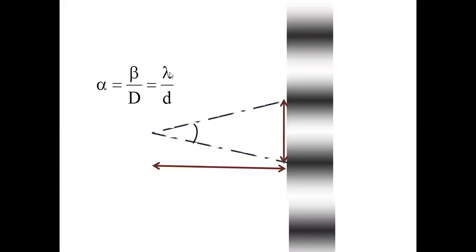Now, the angular width of the central fringe. What is angular width? Now look at the screen. Two coherent sources produce bright and dark fringes. When you stand at the point of the two sources, look at these two dark fringes or these two bright fringes. What is the angular width of the central bright fringe? Angular width is, from one dark fringe to the next dark fringe, beta. At what angle are they in your eyes? Suppose you are standing on the ground and looking at two stars in the sky. How much angle will those two stars create in your eyes? That is called angular width.